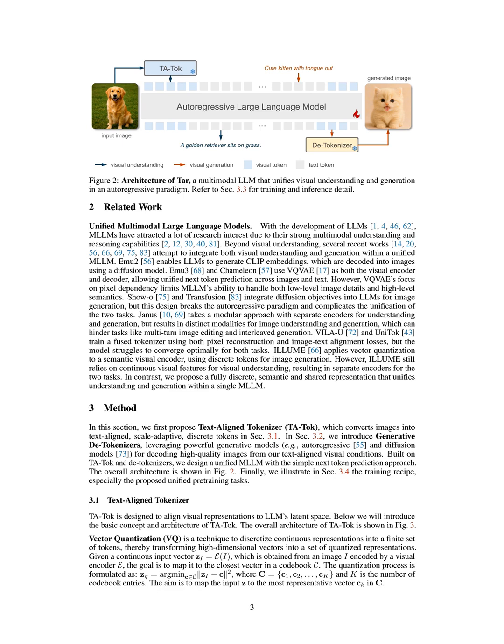Next, this continuous representation is quantized into discrete tokens, Z_Q, by mapping it to the closest vector in a pre-initialized text-aligned codebook, C, which is derived from the token embeddings of a pre-trained LLM.